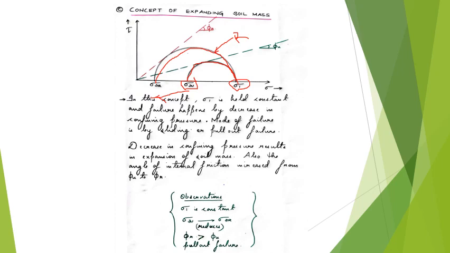So for this concept, just remember that the test was conducted by holding sigma 1 constant. We found that the confining stress reduced from sigma 3u to sigma 3r, and when we drew the strength envelopes, we found that the angle of internal friction of the reinforced soil was much higher than that of the unreinforced soil. So there was definitely an increase in strength.